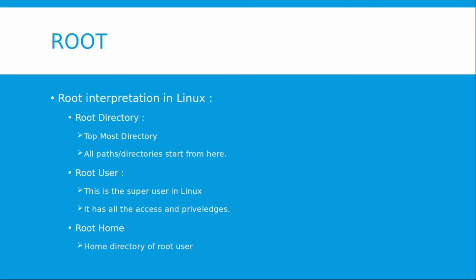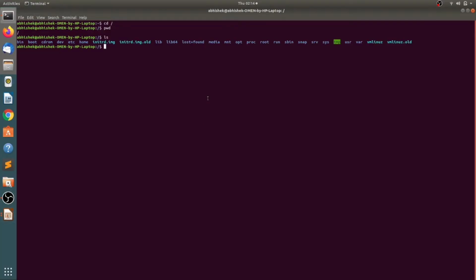Now the second term is the root user. Root user is basically the super user in Linux. It has access and privileges to all the files, all the directories, and it has every permission that is possible. If I want to know whether my current user is a root user or not, I have the command id. id returns a UID, and if the UID is 0, this means that our current user is a root user. If I try the id command over here, we can see that the UID is 1000 and not 0. So clearly our current user is not a root user.